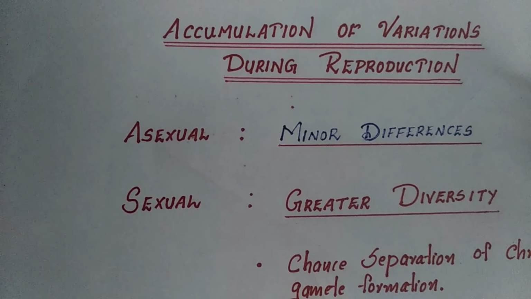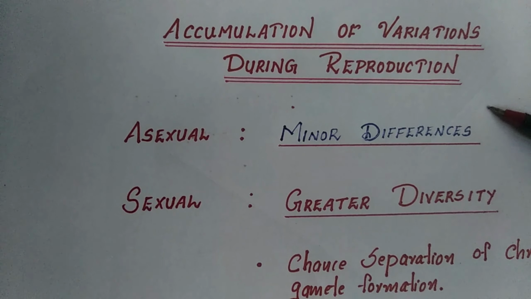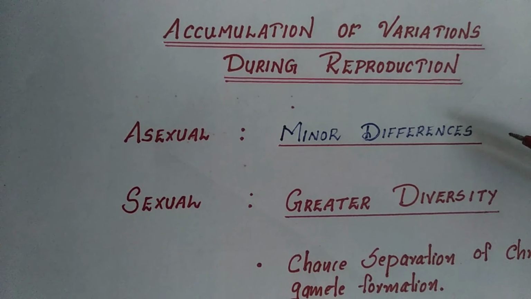Now our next topic is accumulation of variation during reproduction. So we have seen that variations do appear during reproduction, whether the organisms multiply asexually or sexually. Heredity involves inheritance of basic body design. This is what you have seen in the last class. So it will cause some similarities or some dissimilarities from one generation to the next generation, that is, parents to the offspring.